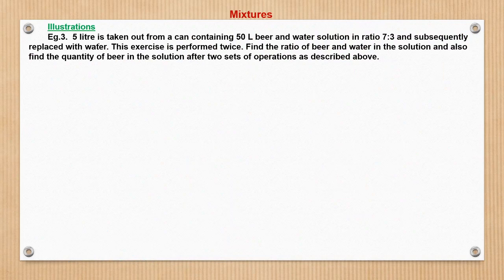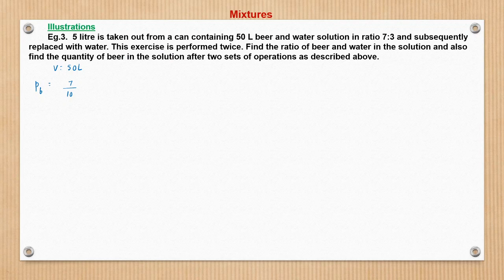Here problem says 5 liter is taken out from a can containing 50 liter beer. So volume, initial volume is 50 liter, and replaced with water. So what is the concentration of beer? Proportion of beer is nothing but 7 by 10 initially, which is 70%, right? Now this exercise is performed twice.